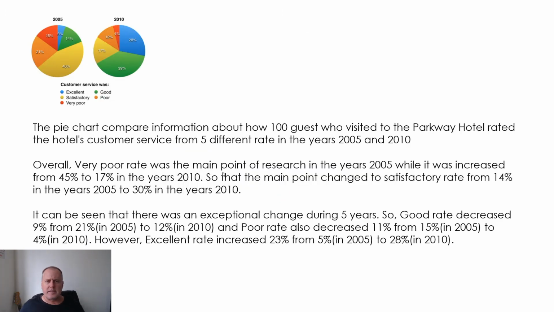Okay, so the answer that I was given as homework was pretty good. In general, I was quite happy with this, but there's a few things that need to be made mention of. So, the good things: nice, clear paragraphs. Down here, I can see that they've spoken about percentages and told me the years that they happened and what they did. They decreased and increased, so that's pretty good. The introduction is a really good paraphrase, but the negative point is really this overview, which we'll go into later.